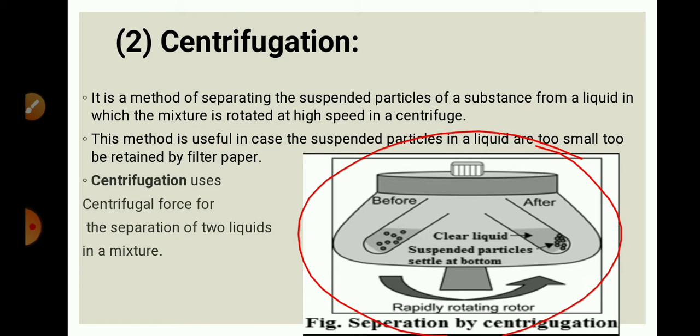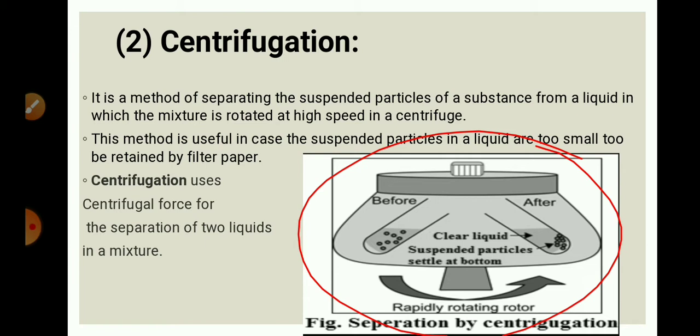In this method, we rotate the mixture at very high speed, and due to the centrifugal force, due to the difference in particle density, the suspended particles get separated from the liquid. Centrifugation uses centrifugal force for the separation.